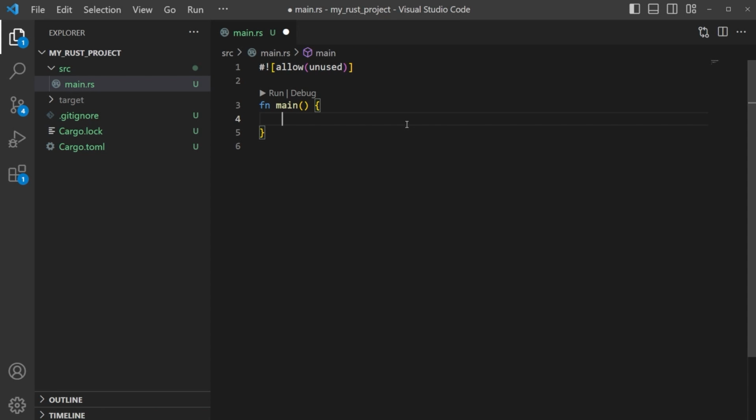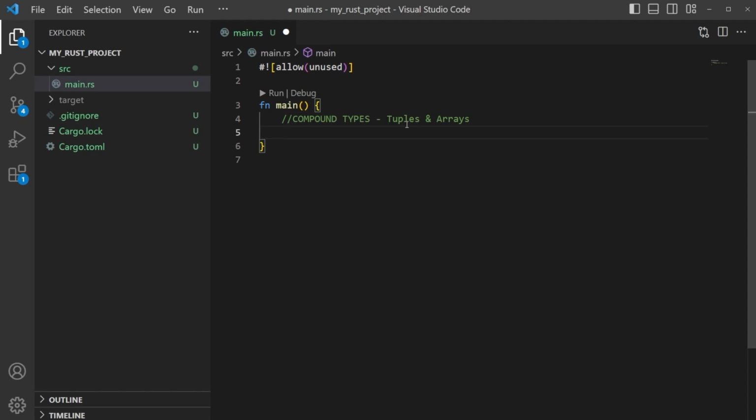Okay, we've talked about scalar types when it comes to primitives. Now we're going to talk about compound types. There are two types of compound types, and those are tuples and arrays. We'll talk about the differences, what they are and what they look like. So let's start with tuples first.